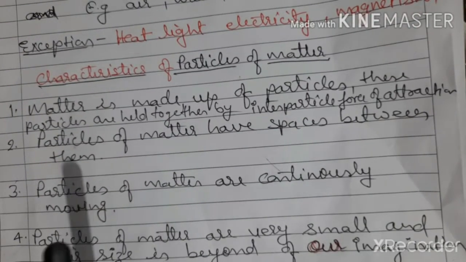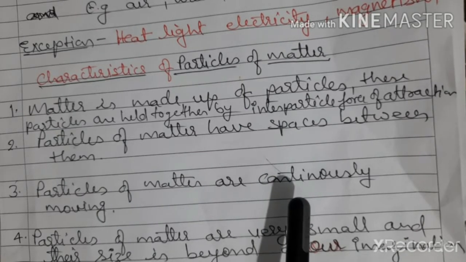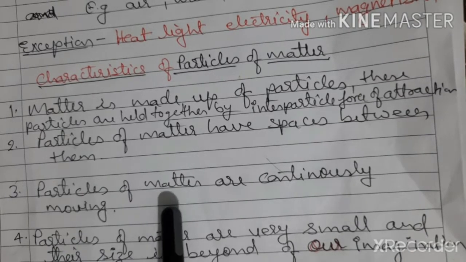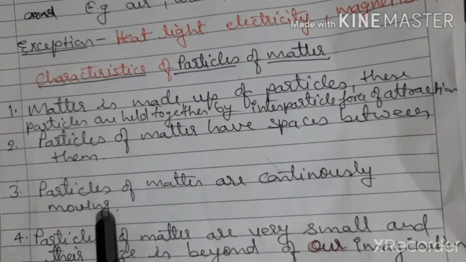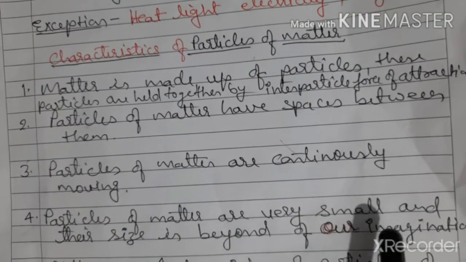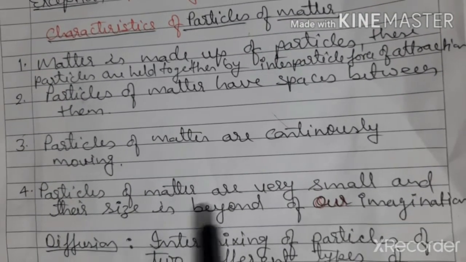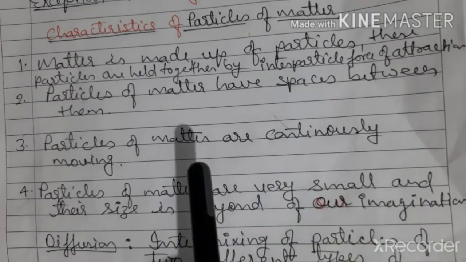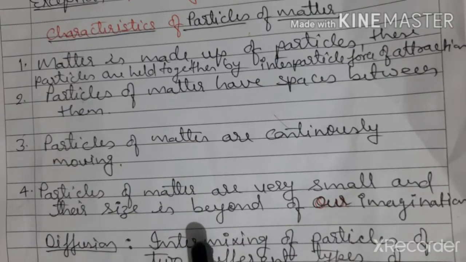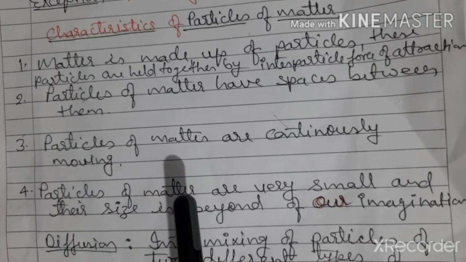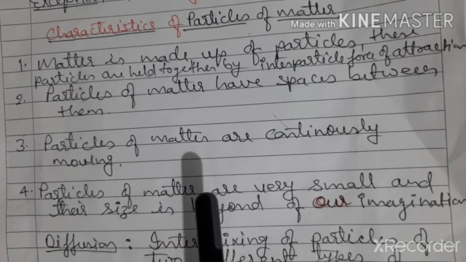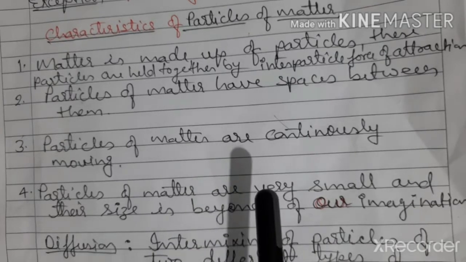Particles of matter are not stationary but always remain in a state of motion. So the third characteristic says particles of matter are continuously moving. Particles of matter are very small and their size is beyond our imagination. Activities related to all these characteristics we already discussed in April. You can go through your textbook to find these activities. I have mentioned the activity number in the notes which I have sent in the form of PDF.